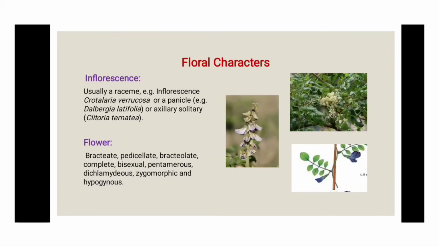The leaves are arranged... The flowers are arranged in a group of flowers borne on a single stem, and they are an unbranched structure. There is Crotalaria verrucosa. The next is Dalbergia latifolia, and they have a panicle arrangement. In Clitoria ternatea, the arrangement of inflorescence is